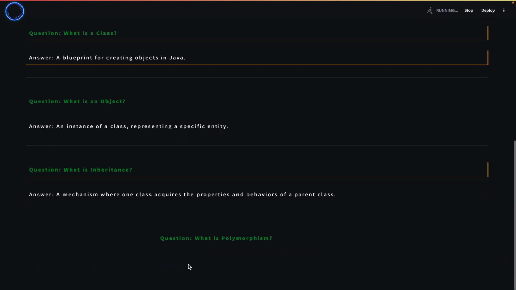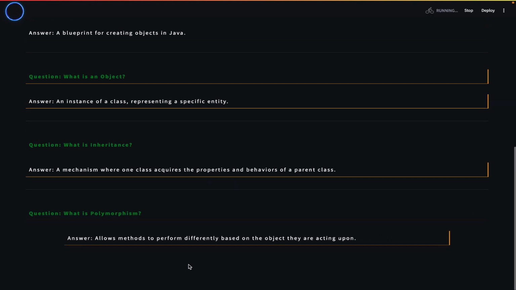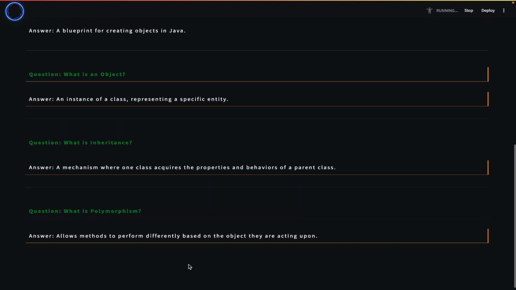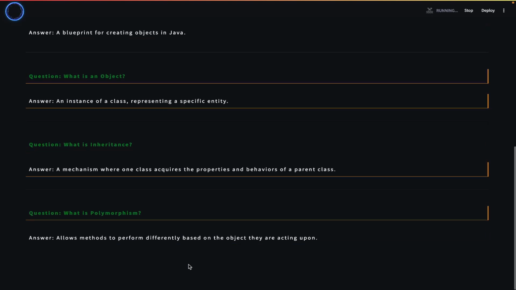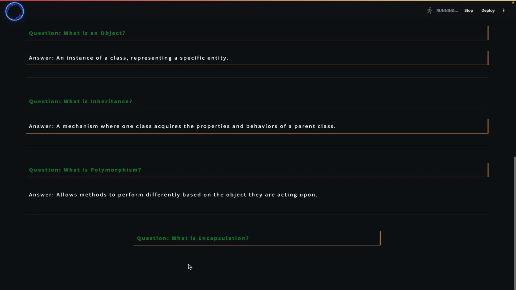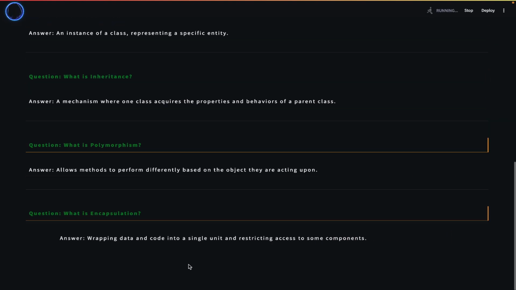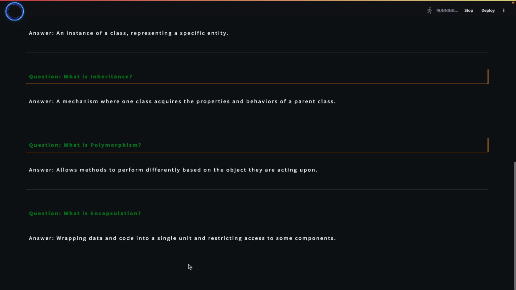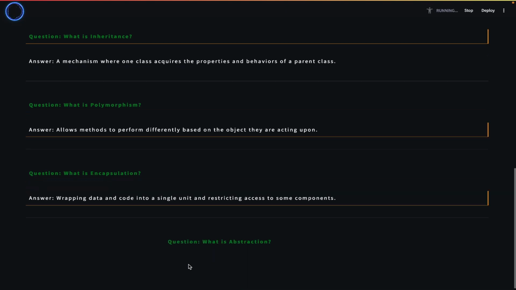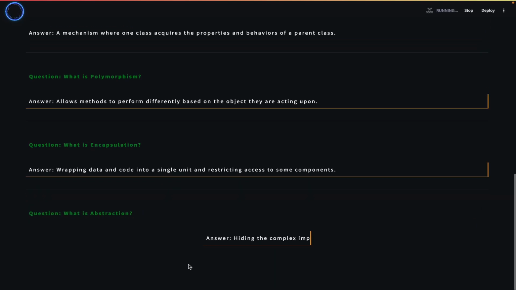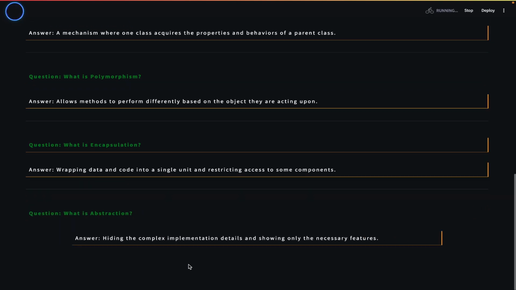What is polymorphism? Allows methods to perform differently based on the object they are acting upon. What is encapsulation? Wrapping data and code into a single unit and restricting access to some components. What is abstraction? Hiding the complex implementation details and showing only the necessary features.